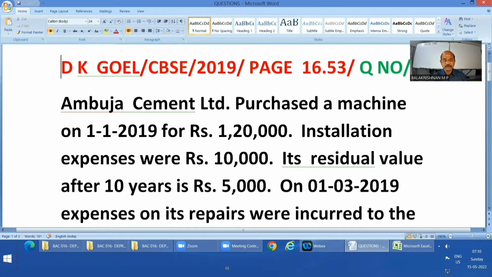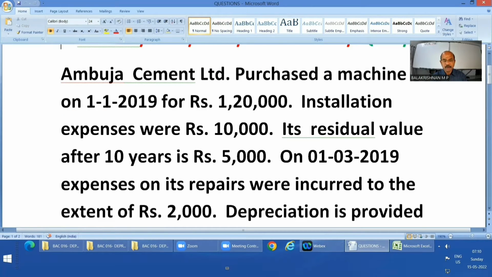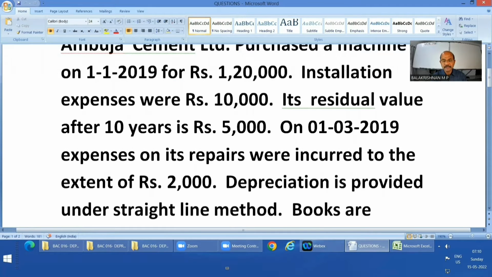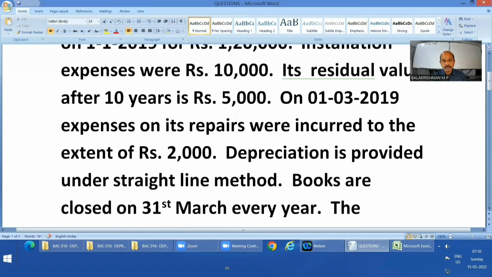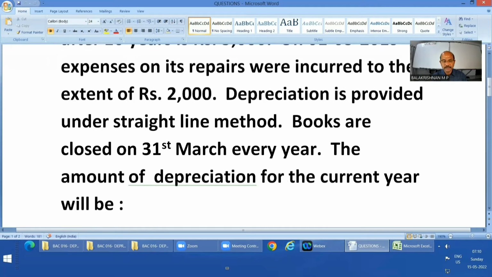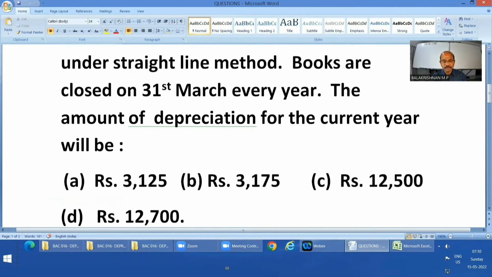On 31/3/2019, expenses on its repairs were incurred to the extent of rupees 2,000. Depreciation is provided under straight line method. Books are closed on 31st March every year. The amount of depreciation for the current year will be, with the different alternatives given: A rupees 3,125, B rupees 3,175, C rupees 12,500, D rupees 12,700. Well, I have worked it out and confirmed. Answer A is correct.